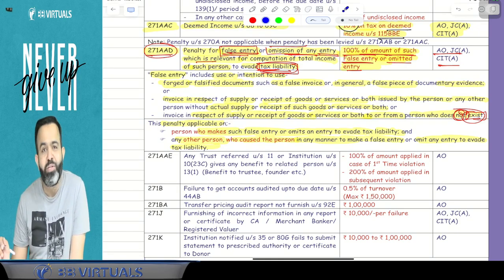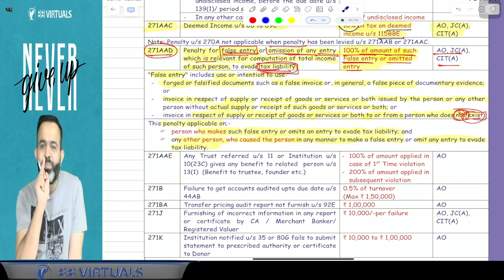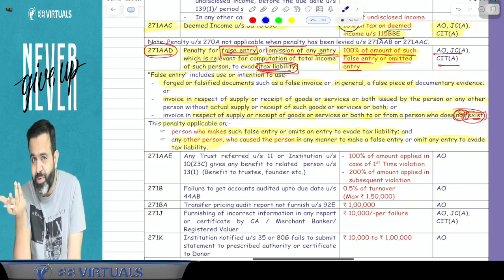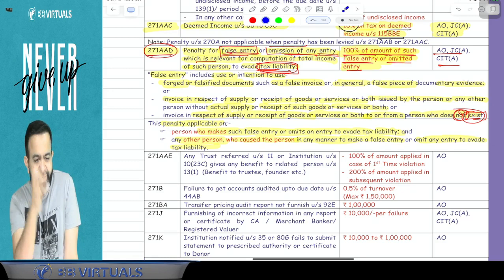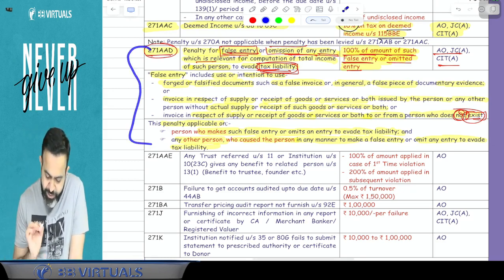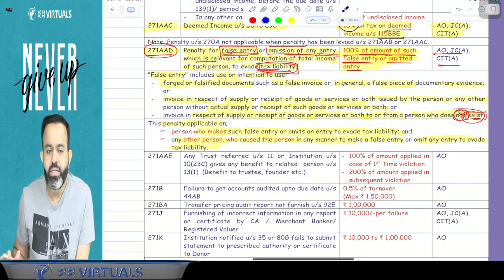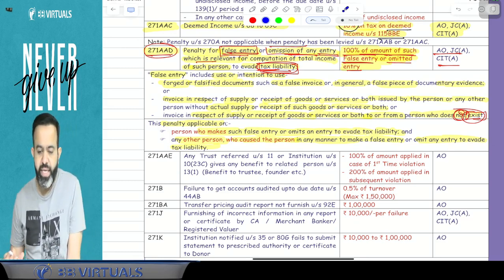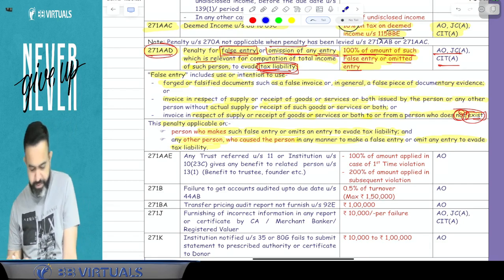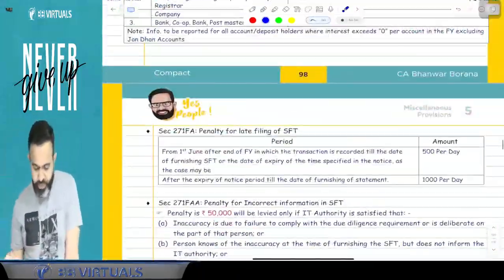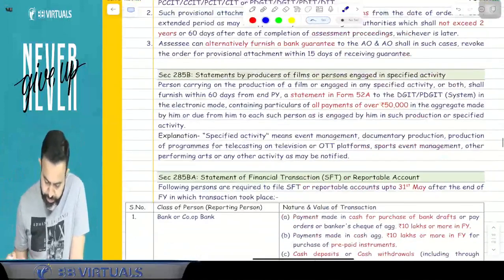So don't motivate your client to make a false entry. If you motivate, then penalty will be applicable on you also, and you will have to pay 100% of the amount of that false entry. Done. So this is section 271A(d). This is one section.